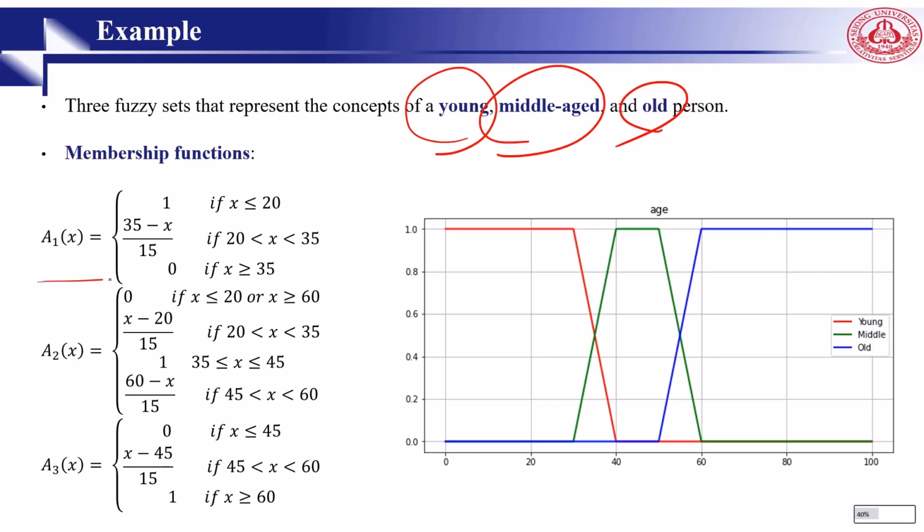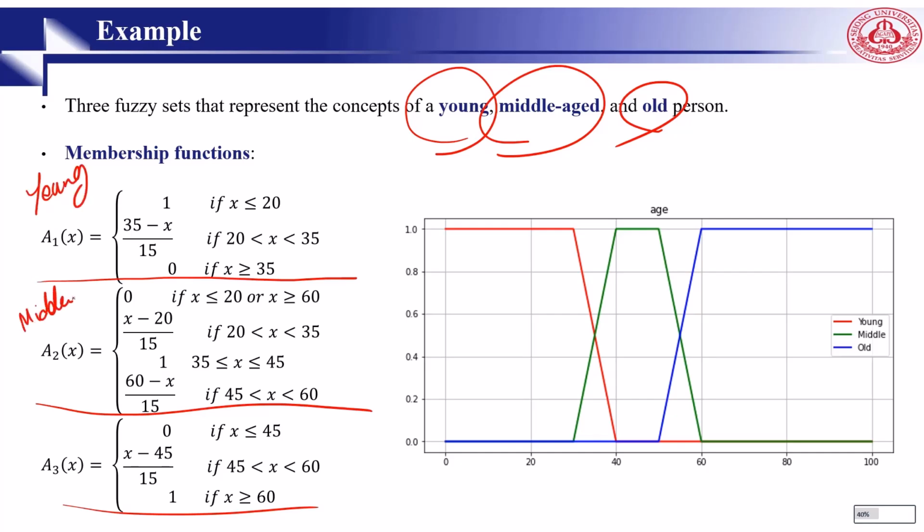So here you can see this is our first, second, and third sets. We have three sets. This is for young, this is for middle age, and this is for old. Right? If someone is less than 20, so this is years old: 0, 1 year old, 20 years old, 40 years old, 60, up to 100 years old. You can say up to 80 years old. If someone is up to the age of, you can say, 30, we call young, right? So from 1 to 30, we call young.